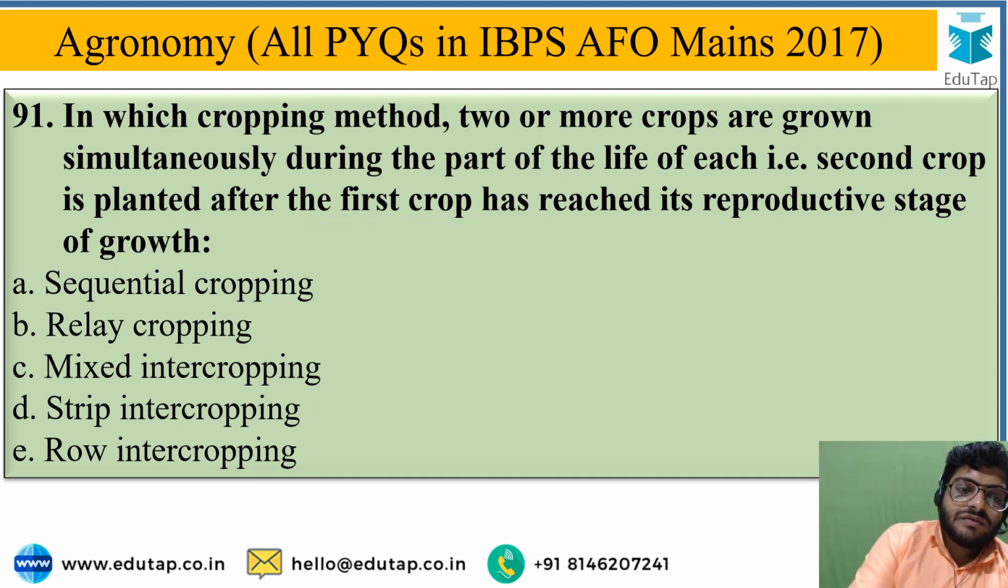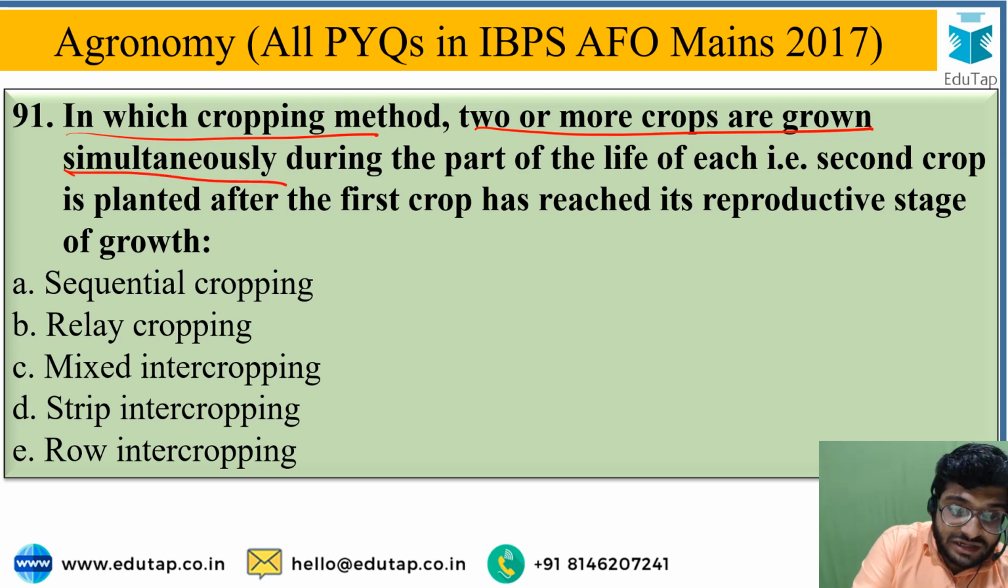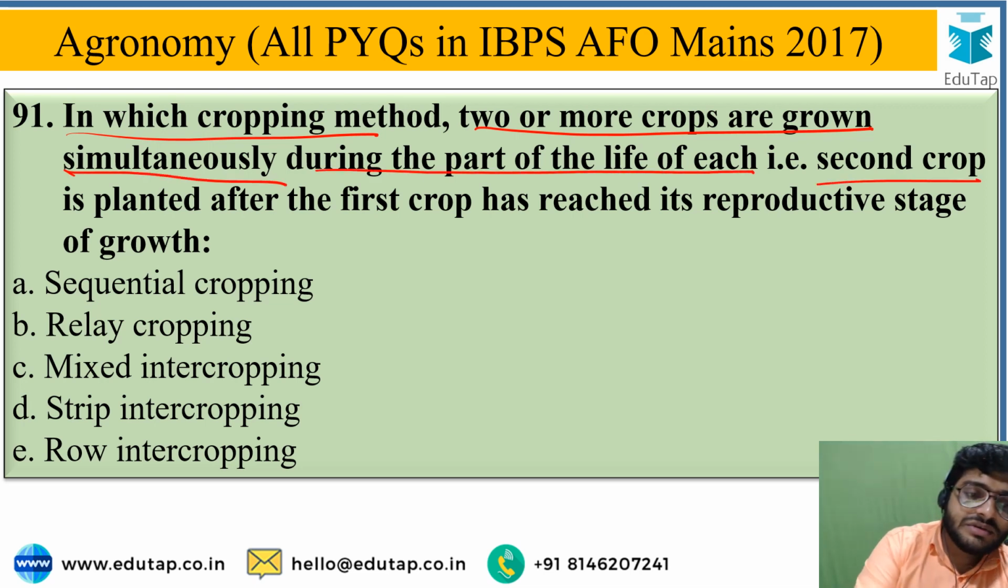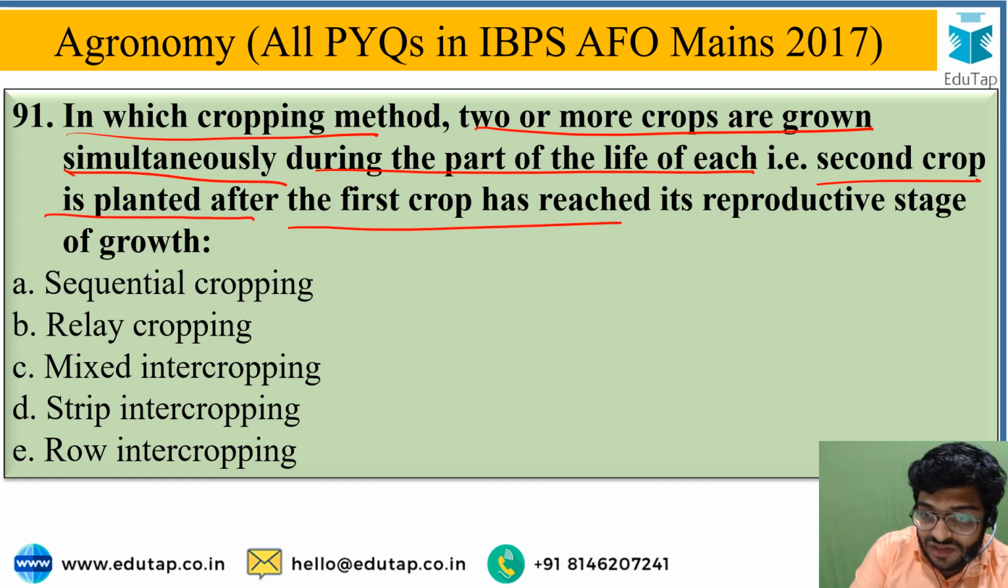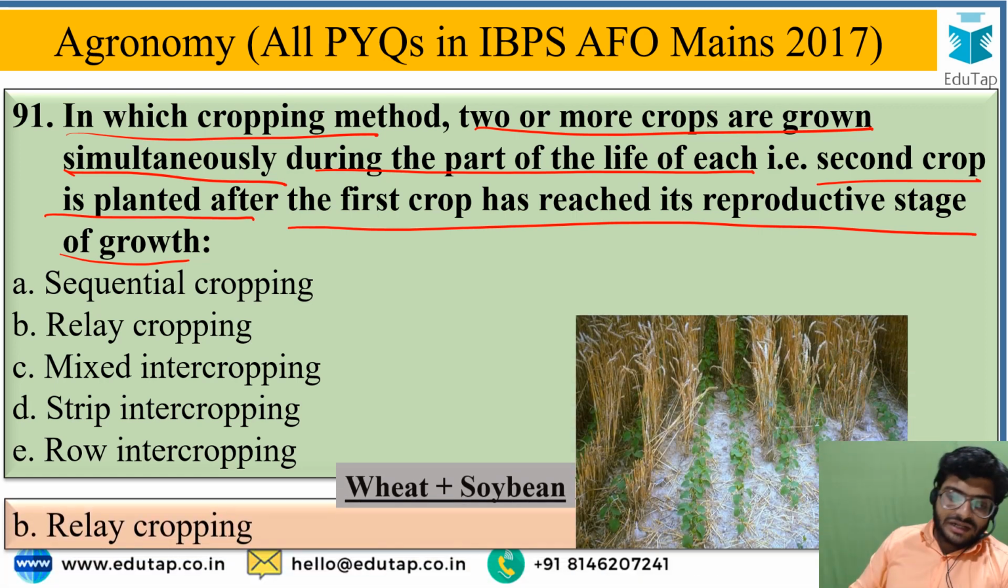Next question is, in which cropping method two or more crops are grown simultaneously during the part of life of each? That is, second crop is planted after the first crop has reached reproductive stage of growth. Okay, means well before the harvesting of a first crop is at maturity stage or at the reproductive stage, next crop is sown. Okay, so you have to identify that type of cropping system, and the correct answer for this